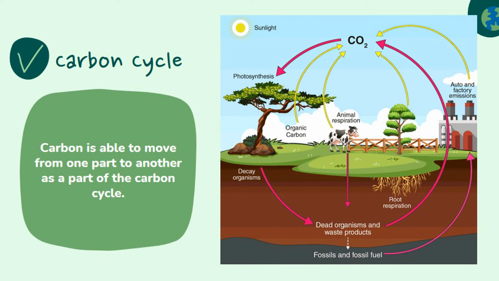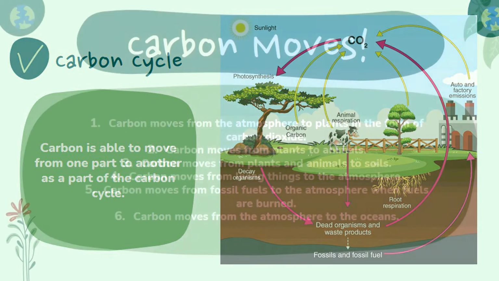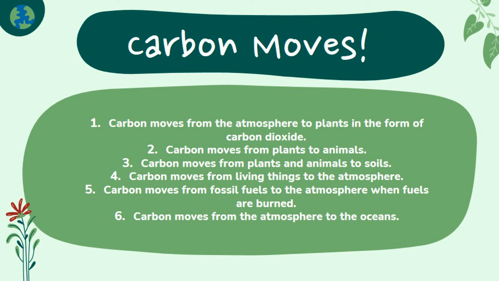Carbon is the main constituent of all the living cells. All the organic matters and biomolecules contain carbon. On our dynamic planet, carbon is able to move from one part to another as a part of the carbon cycle. Carbon moves from the atmosphere to plants in the form of carbon dioxide. Through the process of photosynthesis, carbon dioxide is pulled from the air to produce food by the plants for their growth.